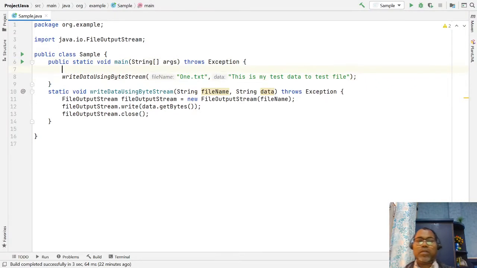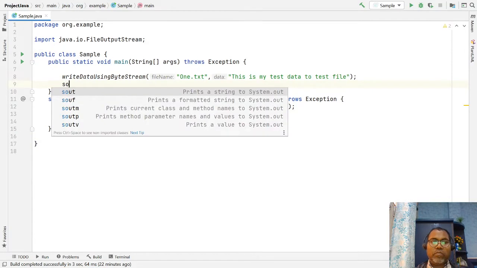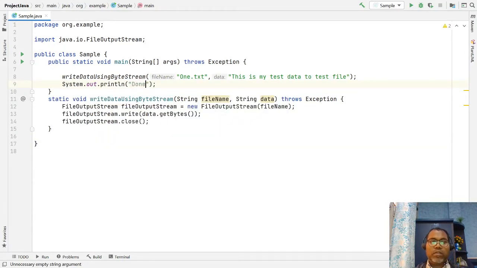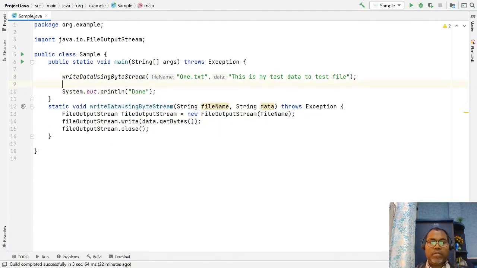Anything will do. Let's run and check whether this file is generated or not. I'm just checking, and if you run it,